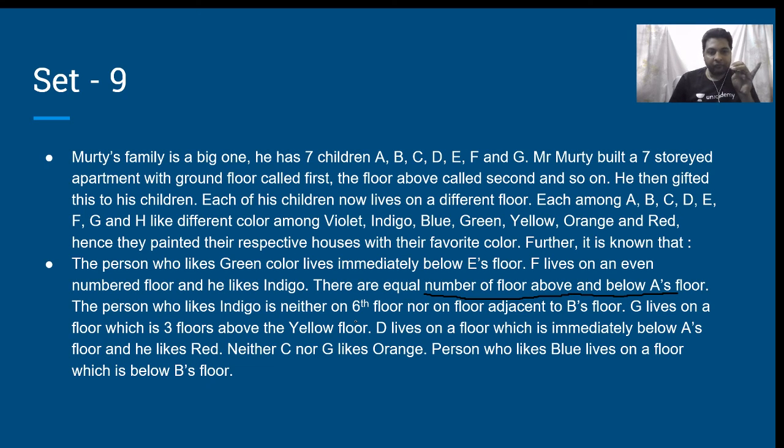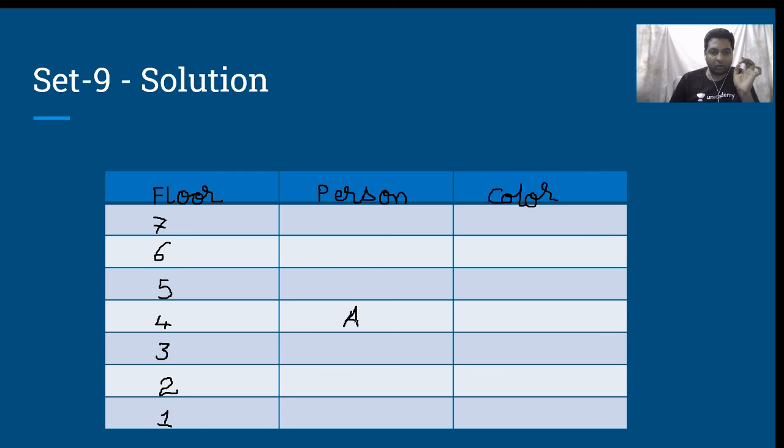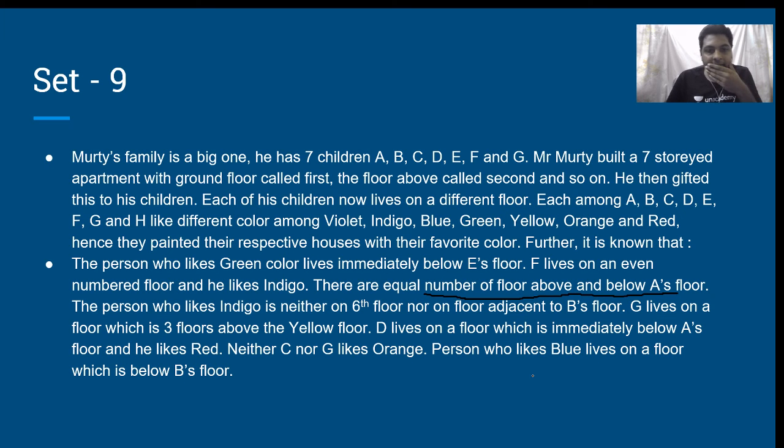F likes indigo, even numbered, but it is not 6 and it cannot be 4. Therefore, it has to be 2 only. Therefore, 2: F, indigo. This much we know. Next.